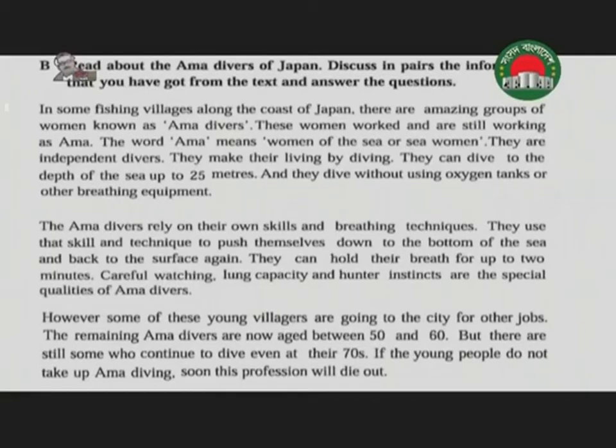The remaining Ama divers are now aged between 50 and 60. But there are still some who continue to dive even in their 70s.